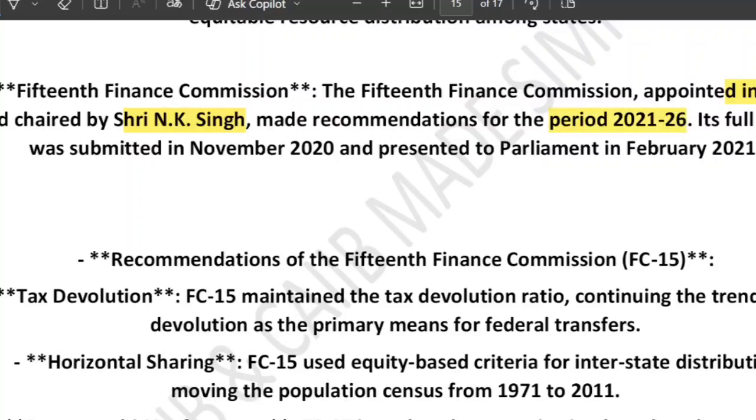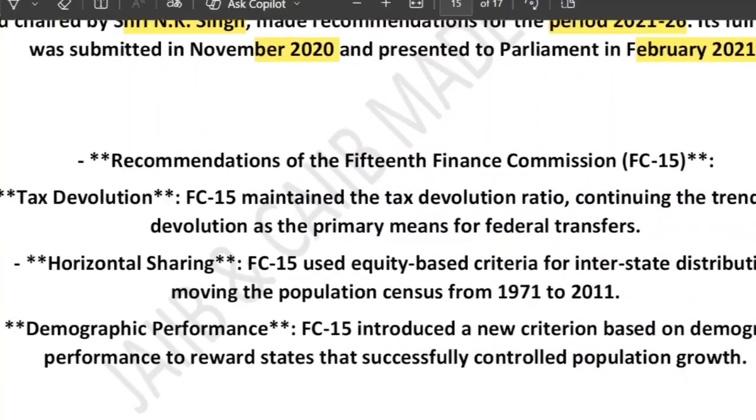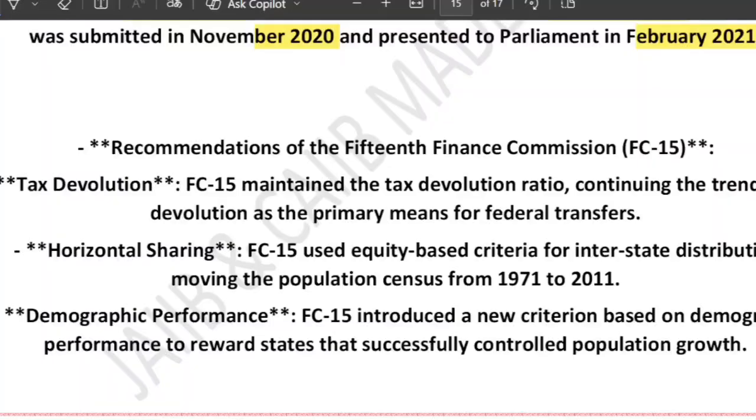Its full report was submitted in November 2020 and presented to Parliament in February 21. So what were the recommendations? The first recommendation was tax devolution. FC 15, that is Finance Commission 15, maintained the tax devolution ratio, continuing the trend of tax devolution as the primary means for federal transfers. Second point is the horizontal sharing.